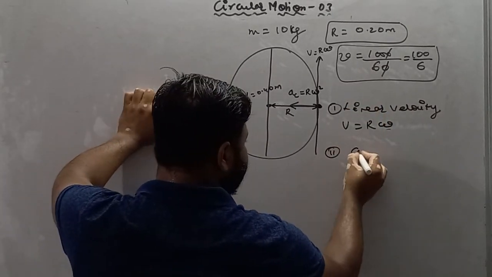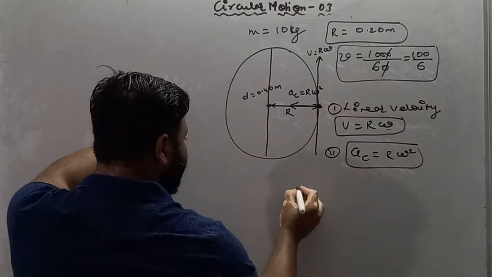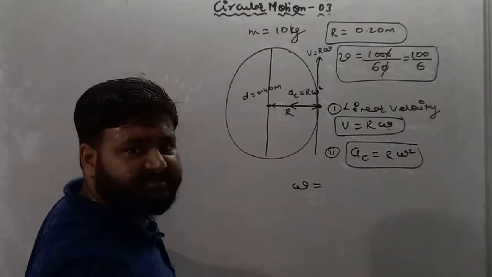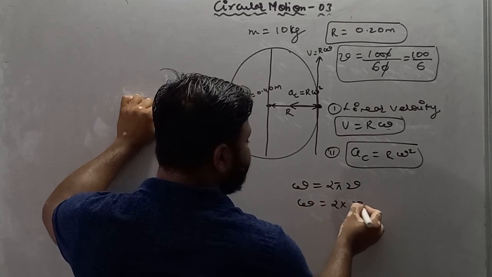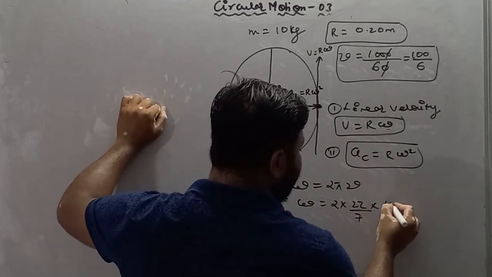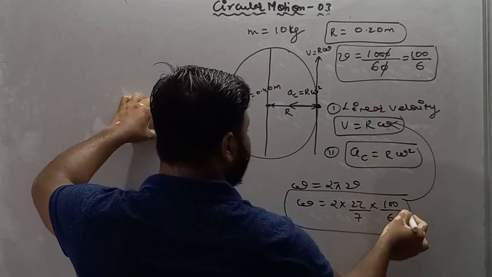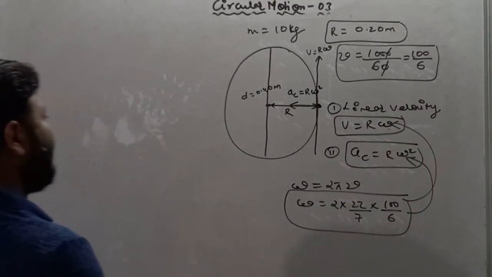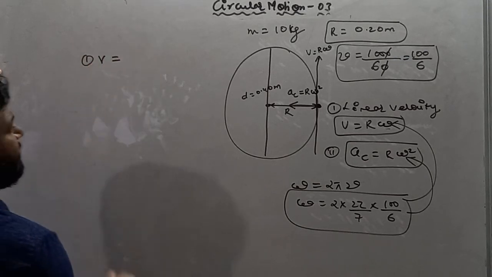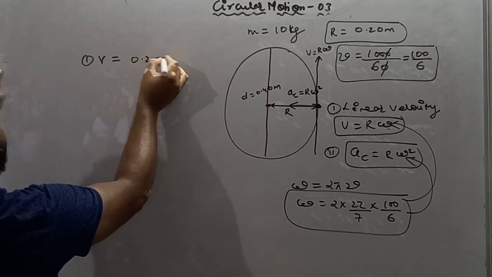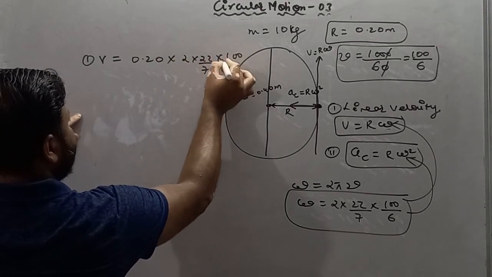So first we have to find the value of omega, and second is centripetal acceleration, which is r omega square. Omega is nothing but angular speed, and angular speed is 2 pi into frequency. So omega is equal to 2 into 22 by 7 multiplied by 100 by 6. This is the value of omega. Now put it in these formulas and you will get the value of linear velocity and centripetal acceleration. So linear velocity is r omega, so r is 0.20 multiplied by omega, which is 2 into 22 by 7 into 100 by 6.